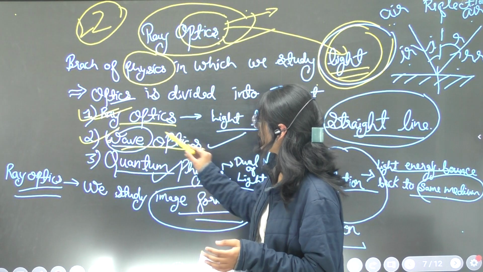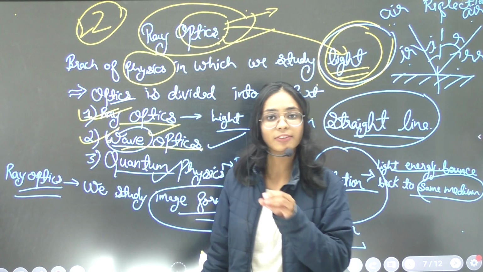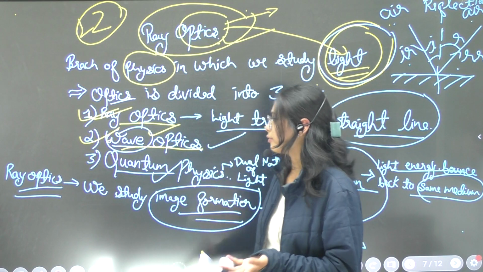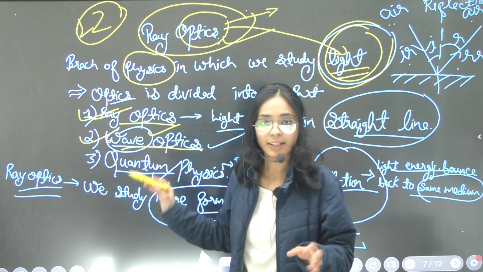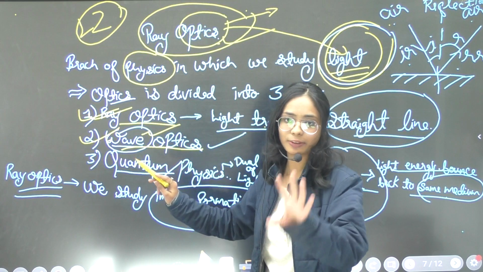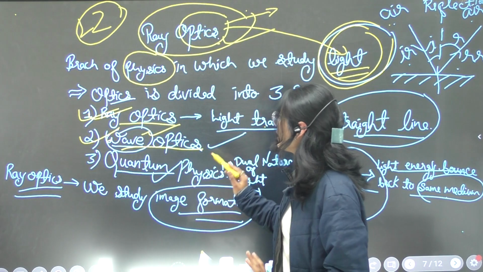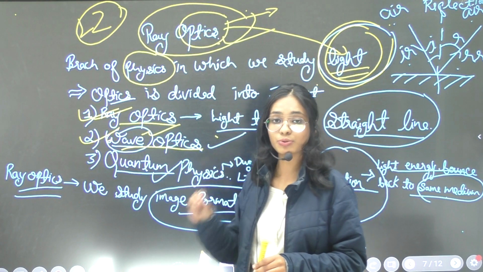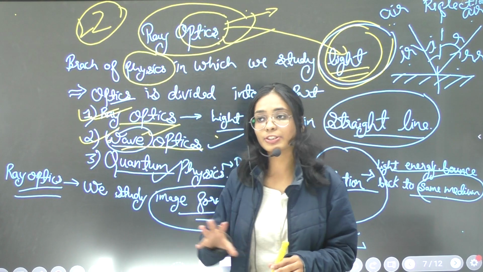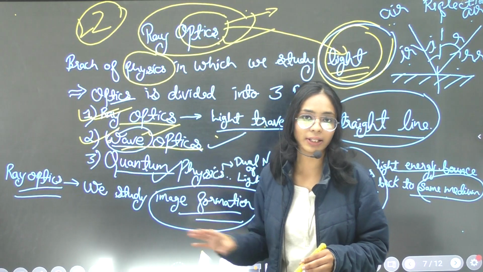We can also imagine the simple pendulum concept, etc., but here we are dealing with the ocean concept of wave. So in wave optics we will deal with many crucial concepts of physics which we use in our day-to-day life.